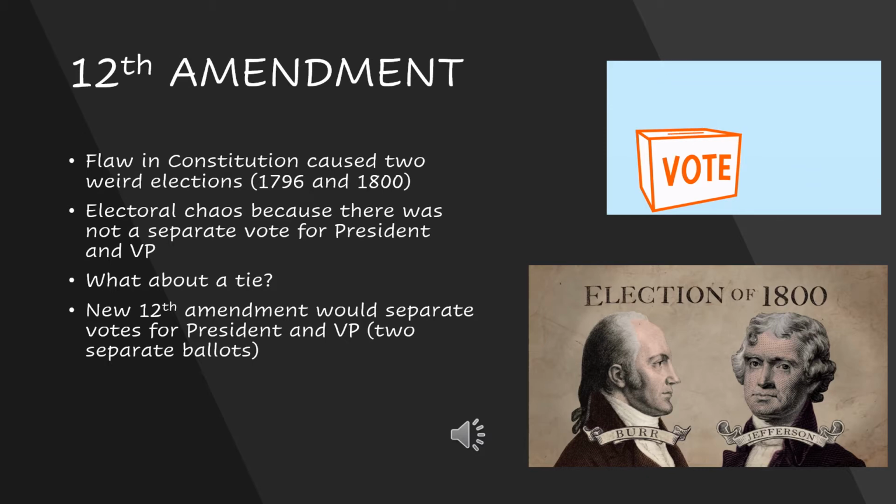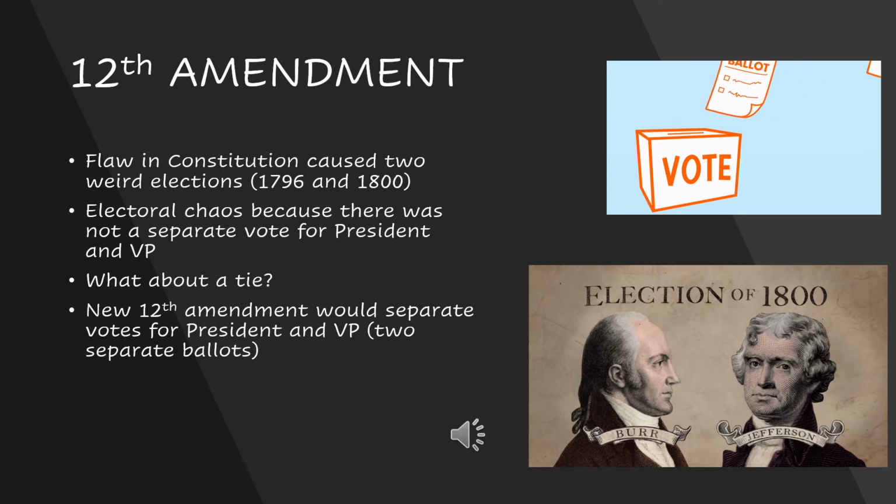So let's first talk about the election of 1800. As you can see from the picture on the bottom, Burr and Jefferson tied in this election. We know that John Adams had the least amount of electoral votes, so he was out. But you have these two men who tie in the election. The way the Constitution originally set up elections was that the person who lost would essentially become the vice president to the winner. But since these two men were tied, this got really tricky. It took 6 days and 36 ballots before it was finally decided that Jefferson would be the president and Burr would be the vice president.